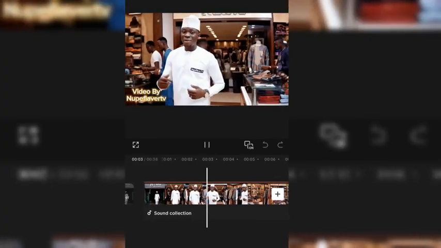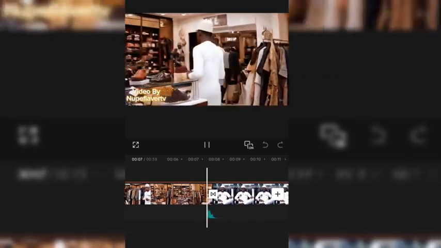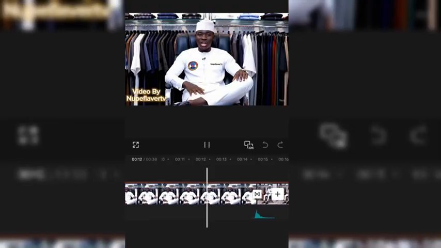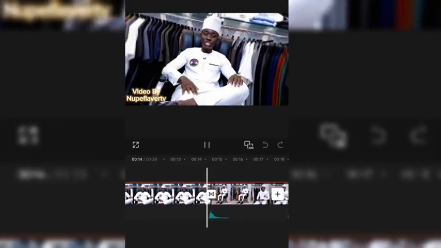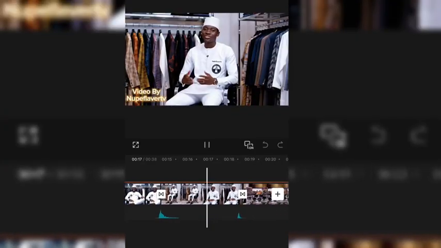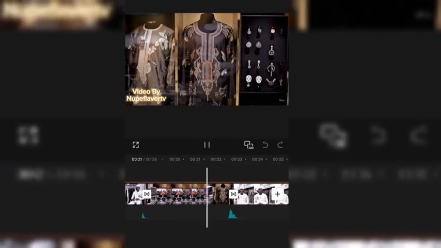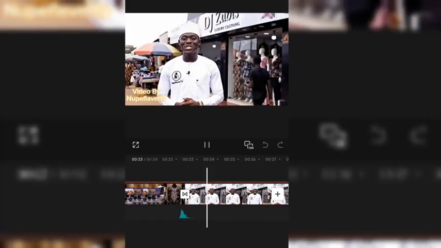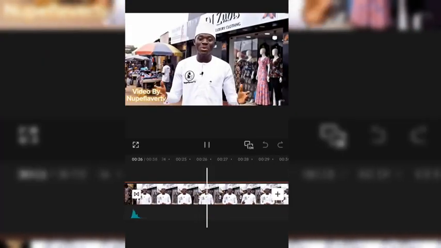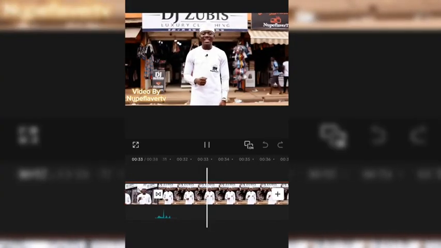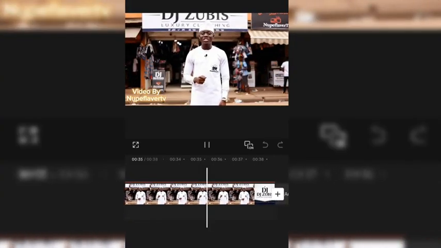Maraba Odabe, DJ Zubis Luxury Clothing. At DJ Zubis Luxury Clothing, we offer the finest menswear for every occasion, from wedding kaftans to classic wristwatches, sunglasses, shoes, and traditional Nupe styles. Come shop with us at DJ Zubis Luxury Clothing. This is DJ Zubis Luxury Clothing, Bida, located opposite ISO Garage, for wedding clothes, shoes, caps, wristwatches, and more. Shop with us, always fresh, always stylish. See you soon at DJ Zubis Luxury Clothing.